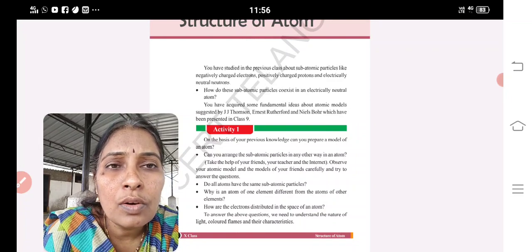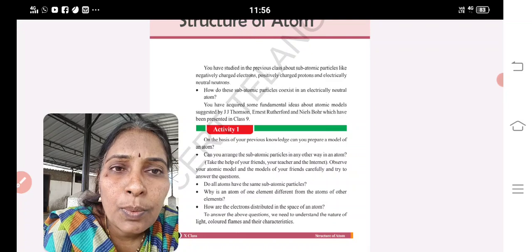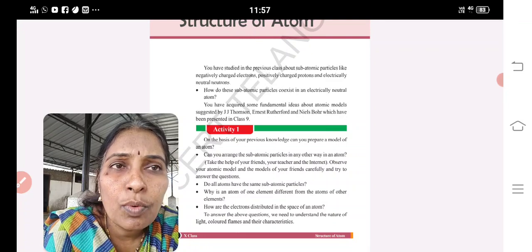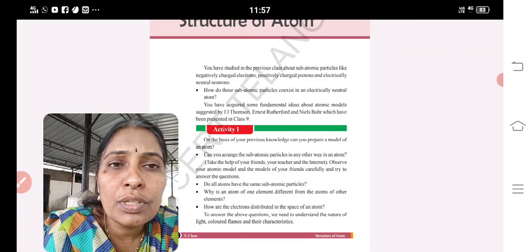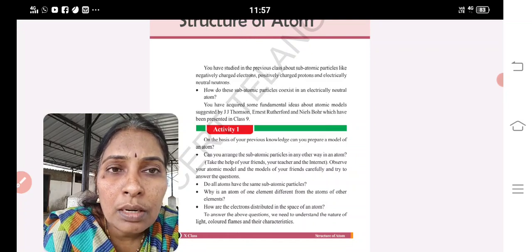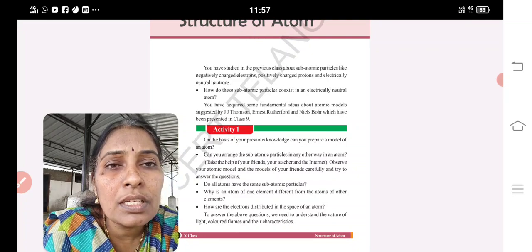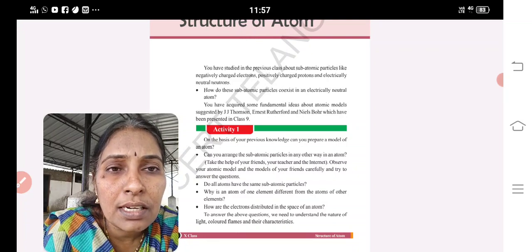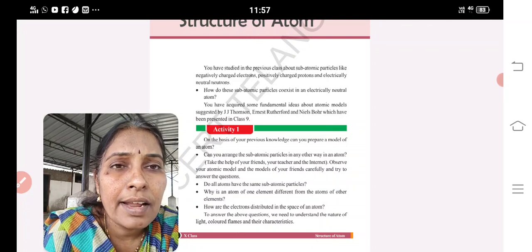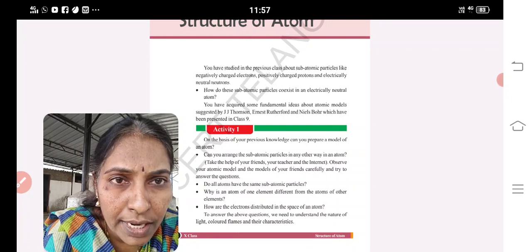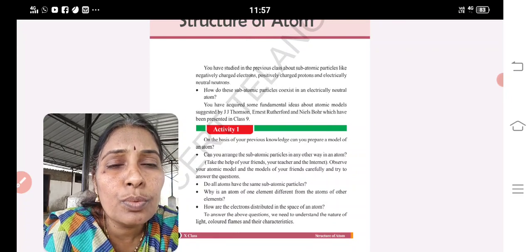Okay? Now, the principal quantum number gives information about the size and energy of the orbit. The angular momentum quantum number gives information about the shape of the orbital. The magnetic quantum number gives information about the orientation of the orbital. The spin quantum number gives information about the spin of the electron. Always the electron spins in clockwise and anti-clockwise direction. Clear? To write the electronic configuration, certain rules should be followed.